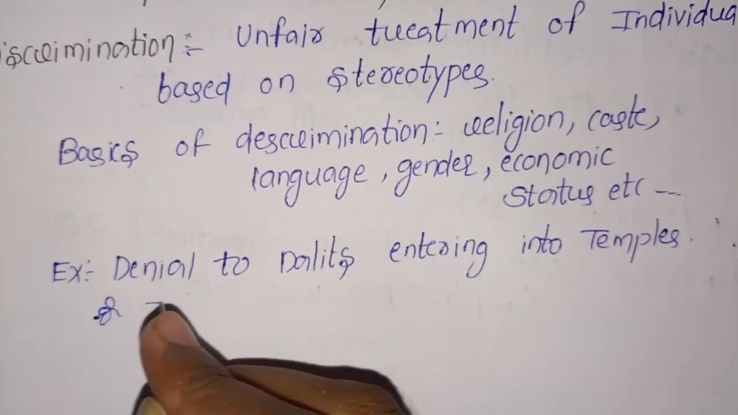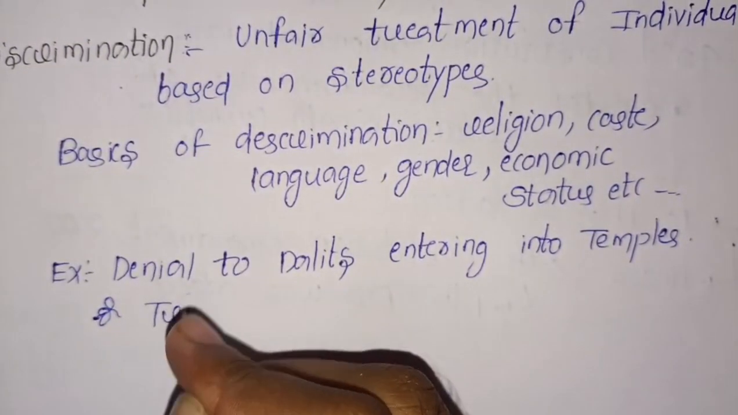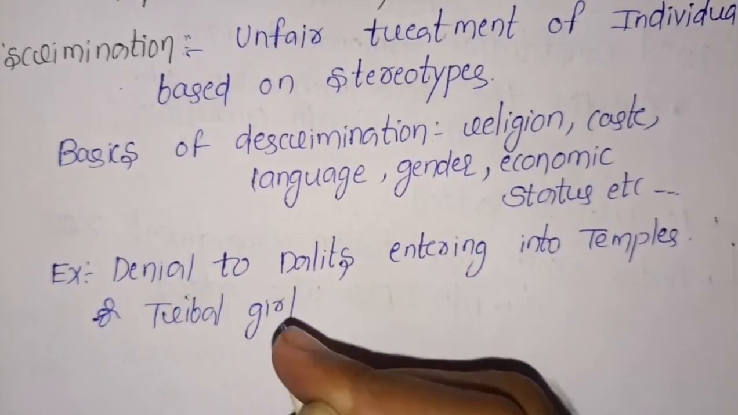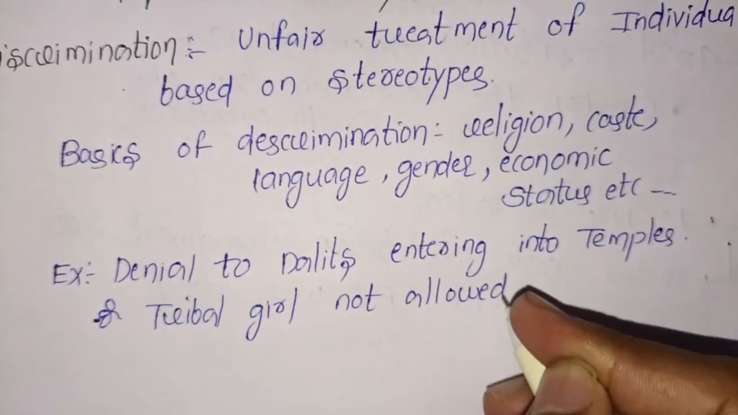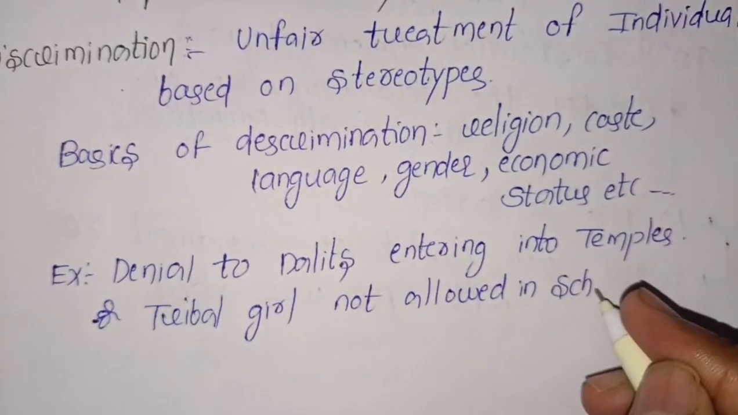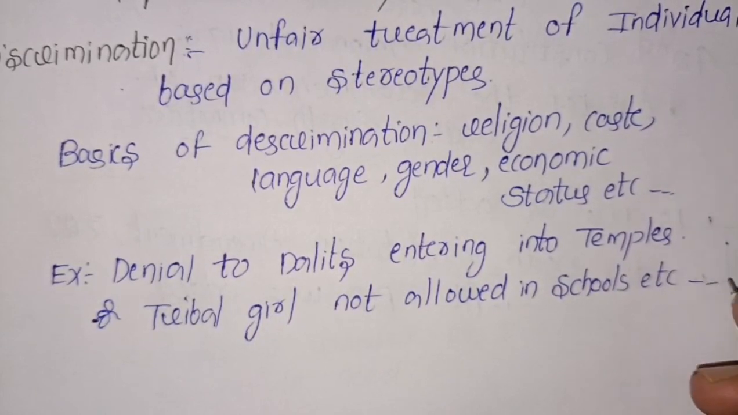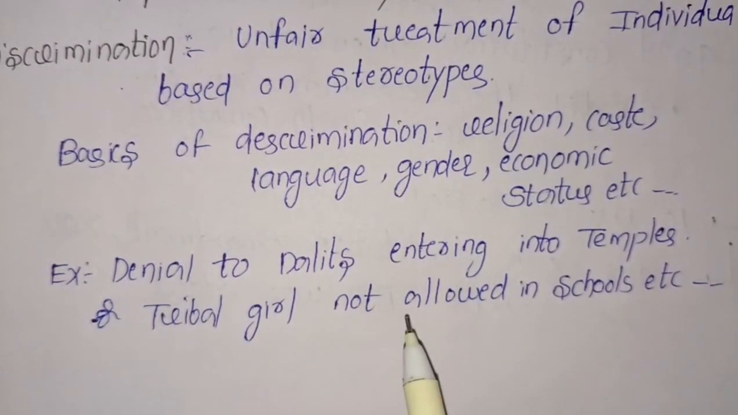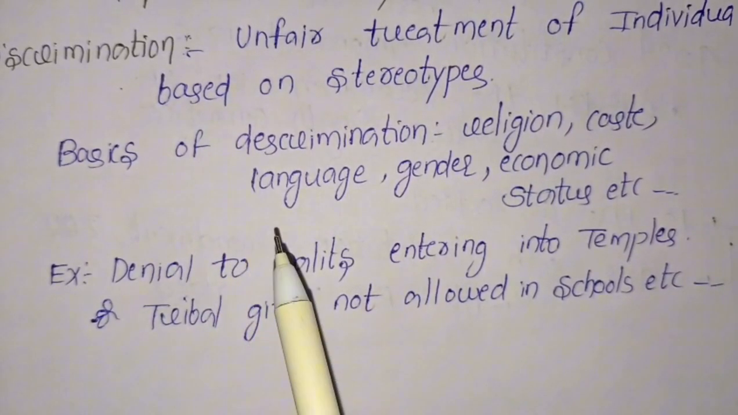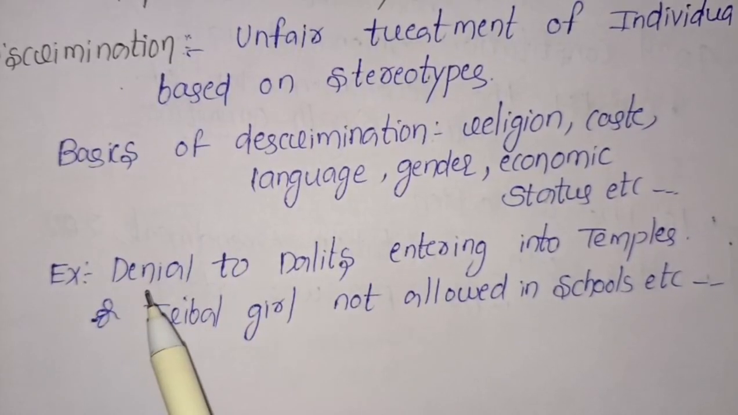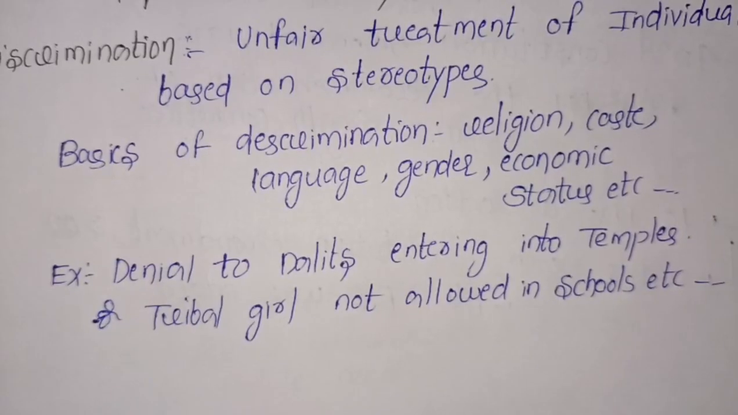Or tribal people, tribal girls not allowed in schools, etc. Tribal girls were not allowed in the schools in olden days. This is known as discrimination. Discrimination is nothing but treating people unfairly. Examples are girls not allowed to play cricket, Dalits not allowed in the temple, tribal girls denied entry in the school. Now let's discuss what are stereotypes.